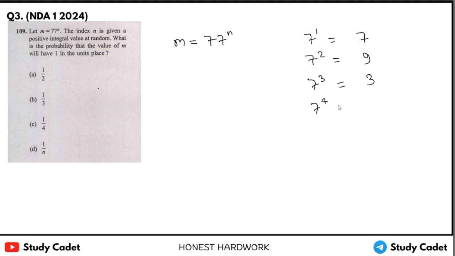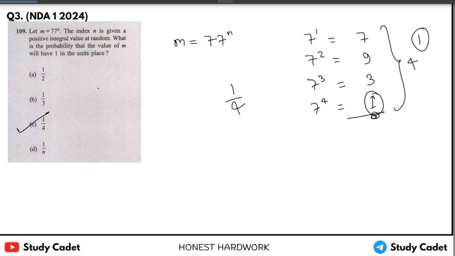If the power is 4, then it will be 7 into 3, 1. Okay, so now the pattern will repeat, means in each 4 we have one number where the unit place is 1. So the simple answer will be 1 by 4, that is option C.